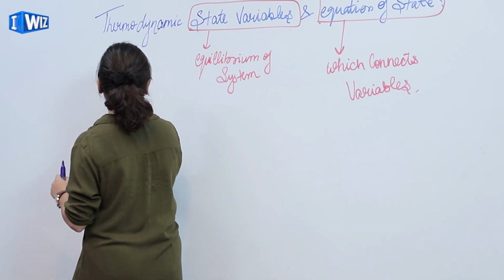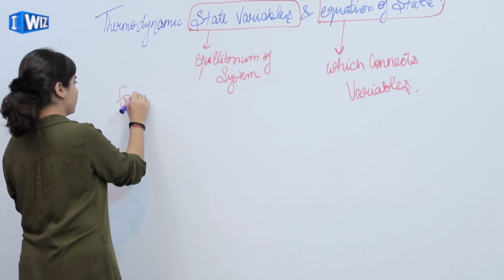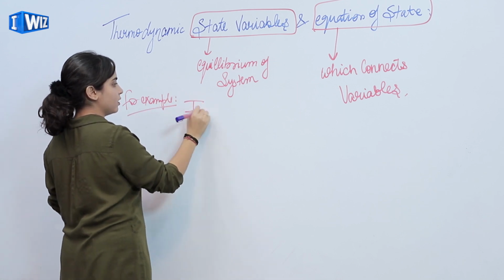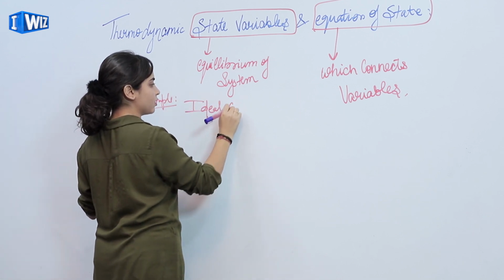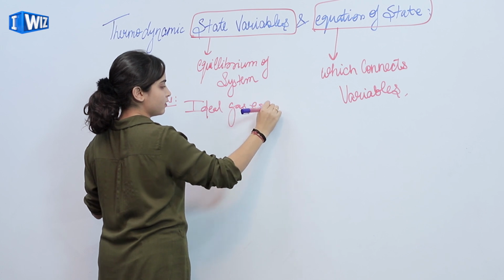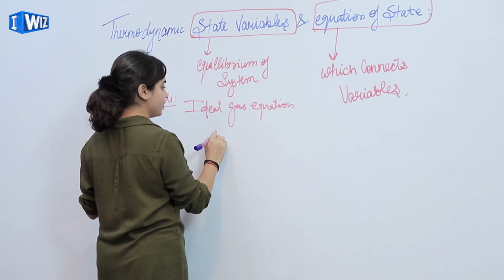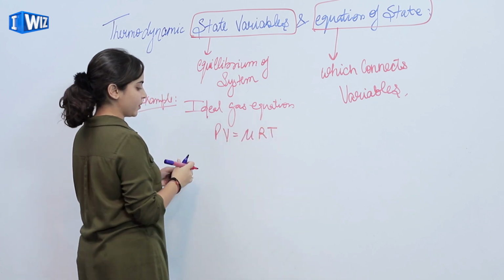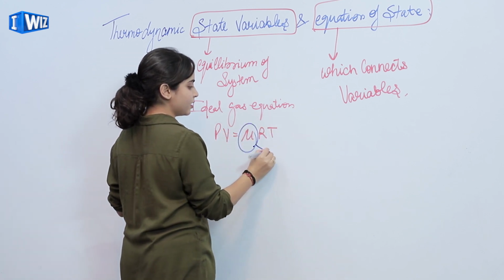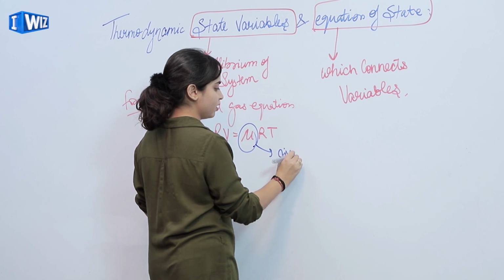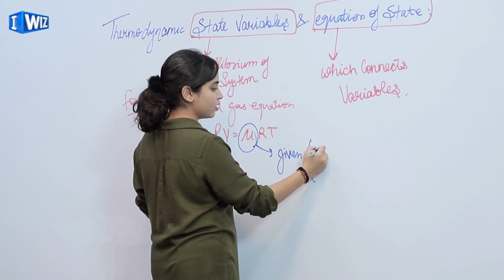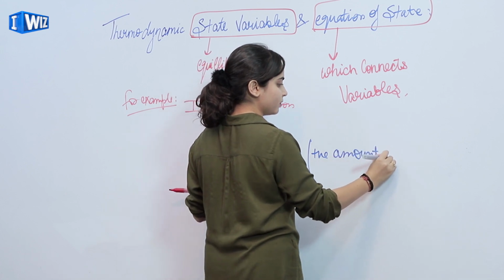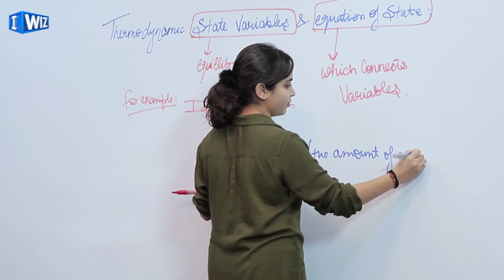For example, the ideal gas equation, that is PV equals mu RT, where mu is given, that is, the amount of gas is fixed.